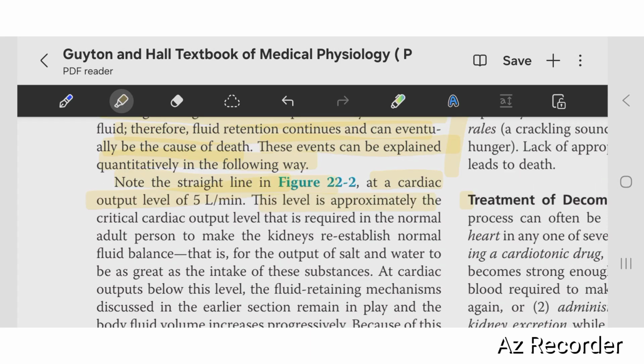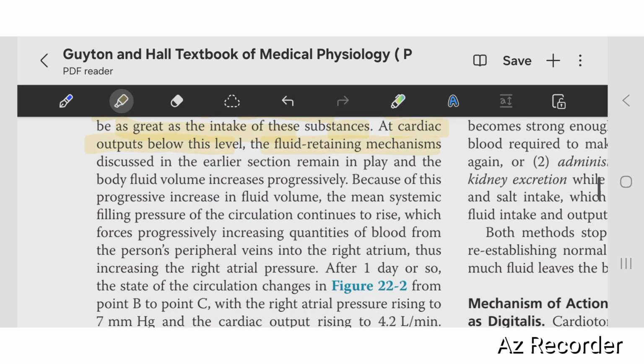This level is the critical cardiac output level that is required in a normal adult person to make the kidney output of salt and water as great as the intake. At cardiac output below this level, the fluid retaining mechanism I discussed in the earlier section remains in play and the body fluid volume increases.